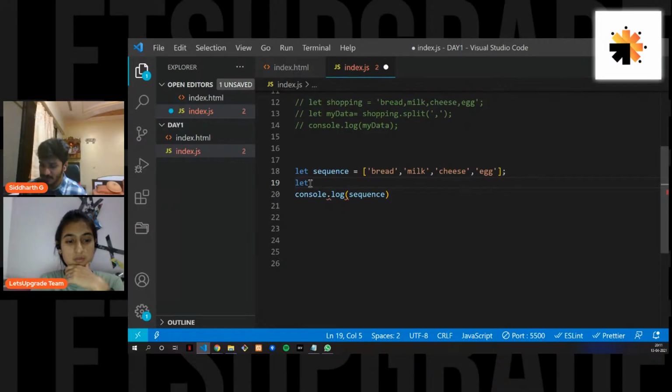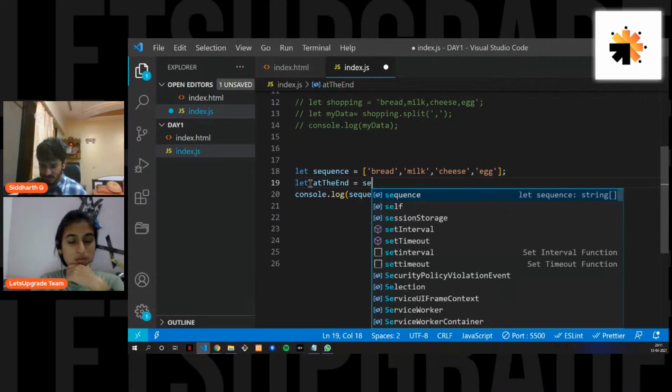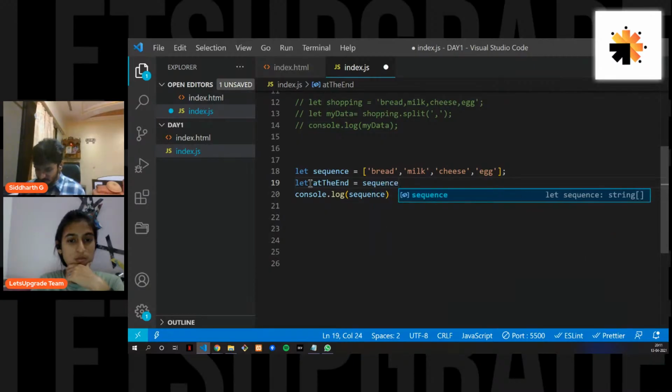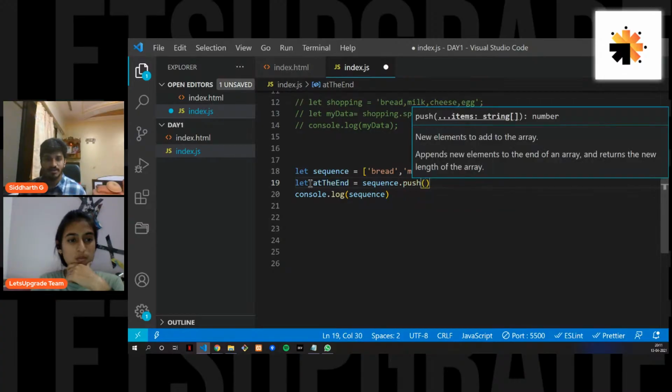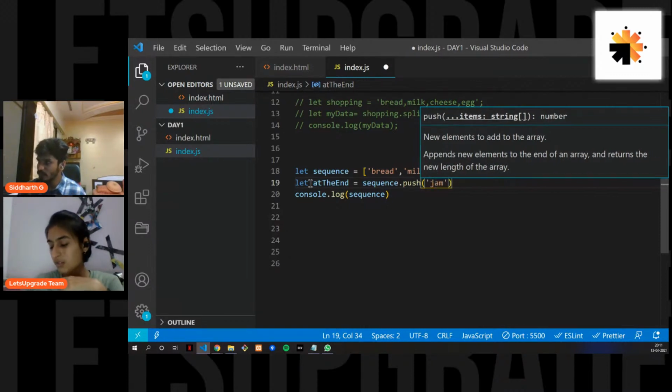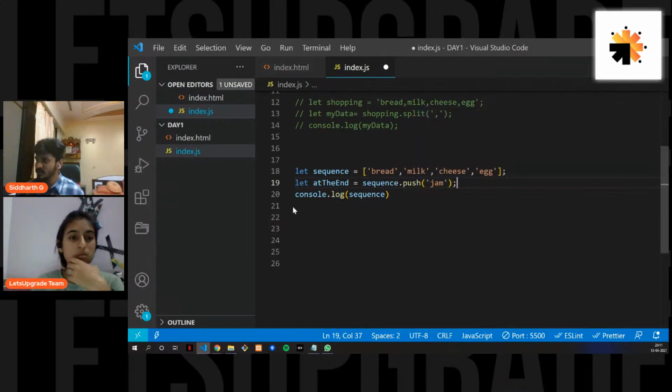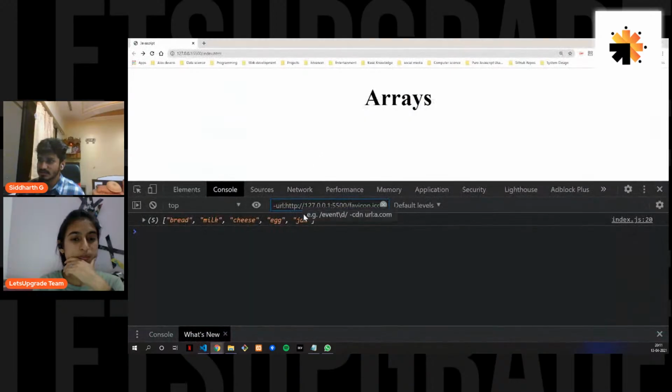what can we name it, at the end. It's a very bad way of declaring a variable, but it's just to show you guys and make it as clear as possible. So what we are going to use here is push. This is an inbuilt method that JavaScript gives us. So let's do it as jam. Okay, I'm just going to push this, and this is what your output is. Okay, so jam is being pushed.